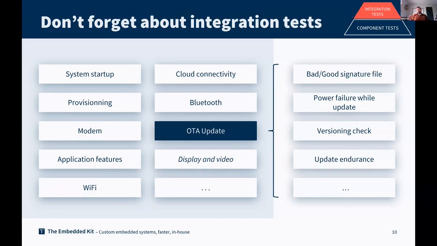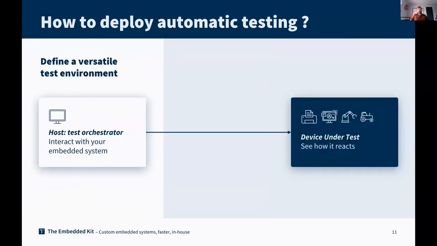What you see here, if we take the example of power failure, is that it will need a little bit more than just running an application on your target. So we have to talk a little bit more about the environment of automated testing. What is here is just an example of a common way to perform automated testing.